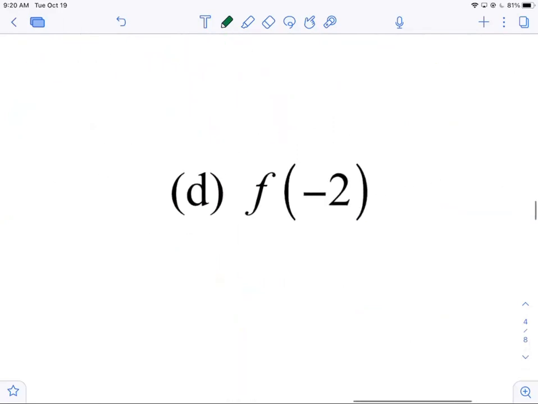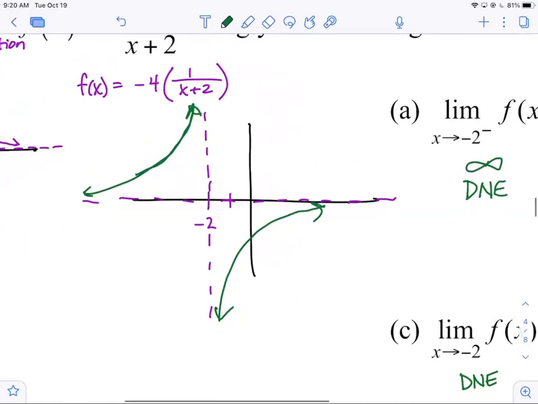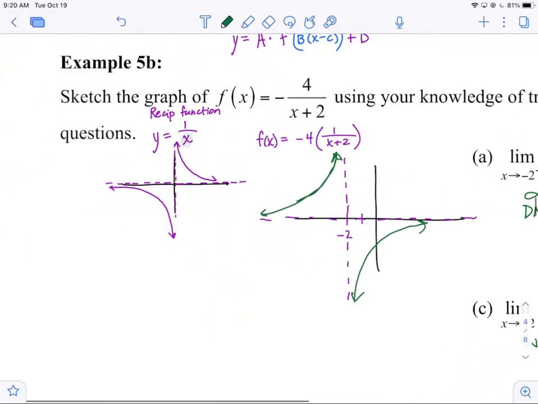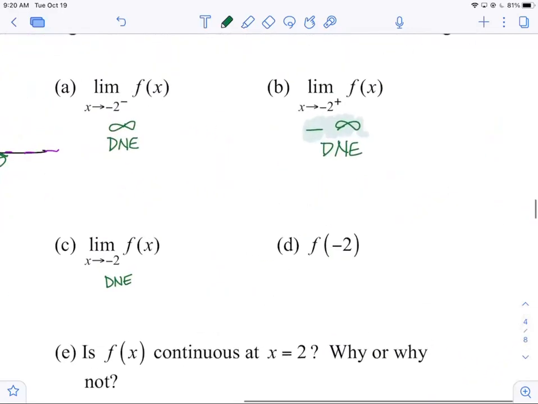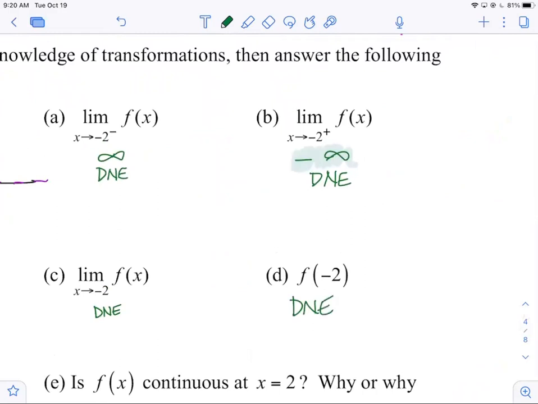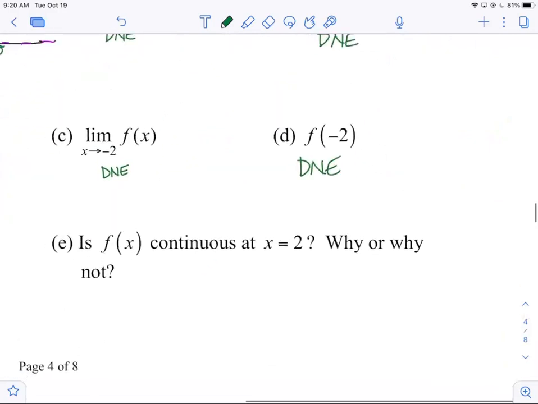All right, now what is f of -2? Is it anything? Yeah, you look high, you look low, and you don't see anything. Now, notice we could do this. What if I define this new function h of x? Let's answer this. This is DNE. Let's just finish this first.